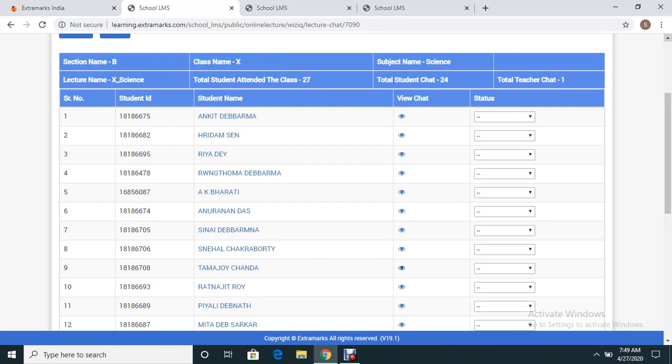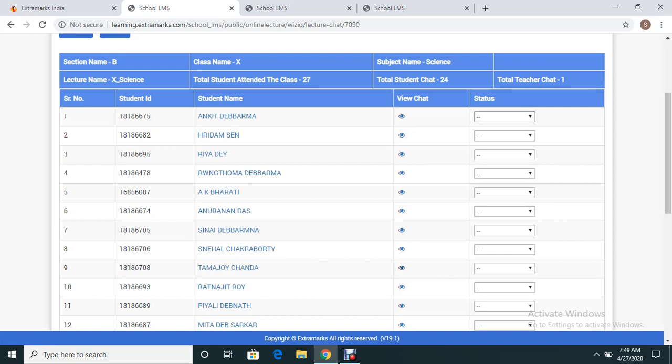This will help you to understand whether during the class they were with you or not, whether they were proper or not, whether their communication was abusive or non-abusive, or whether they were completely there with you attending the classes. So this chat box will enable every teacher to see what the student has communicated with fellow children or with the teacher. Now this feature is an added version. Why? Because you will get all the student IDs and all the students' names, and this will allow you to see the student chat. Now the next option is status.